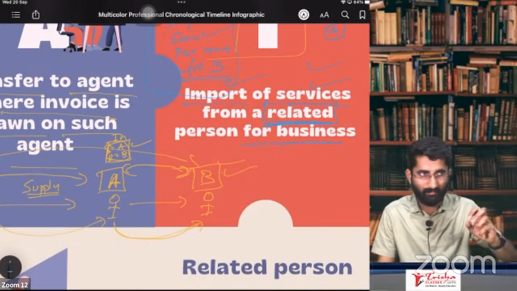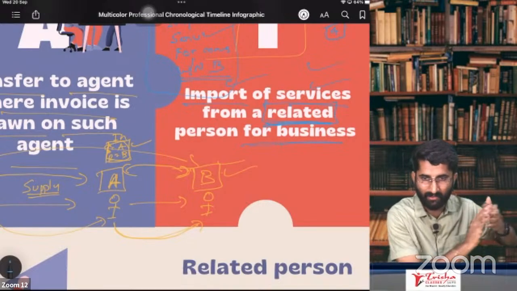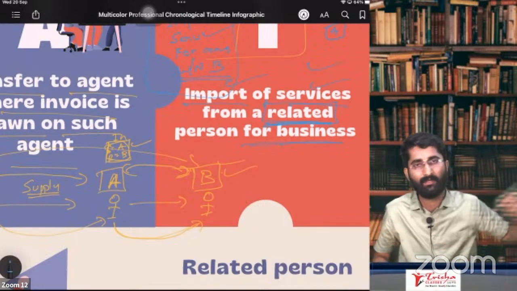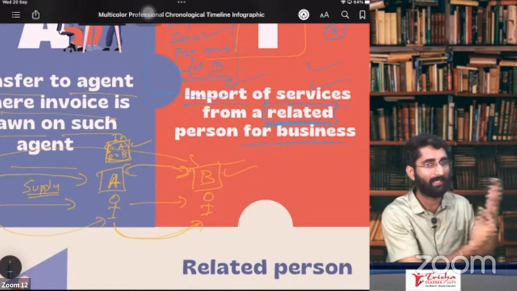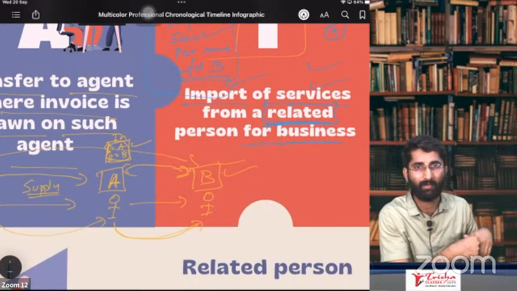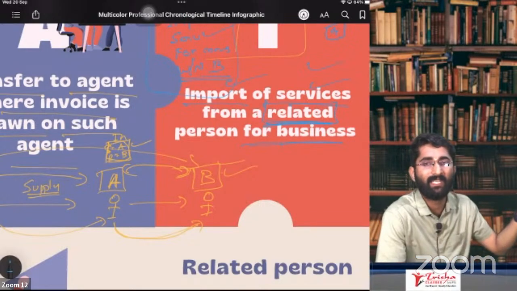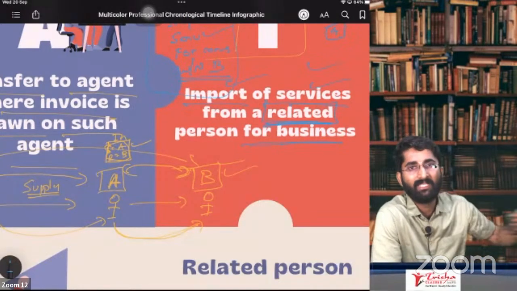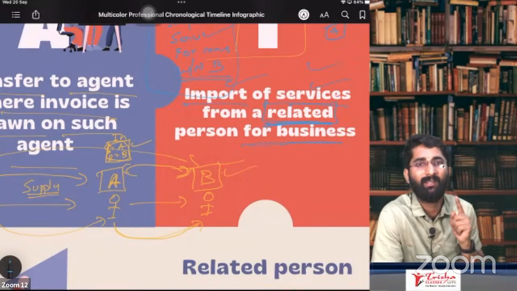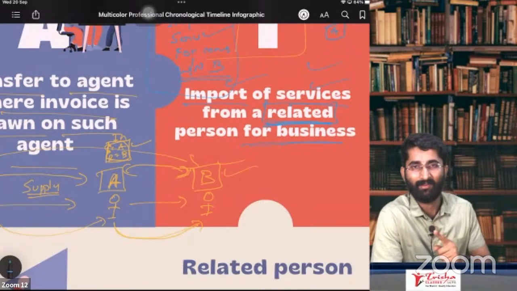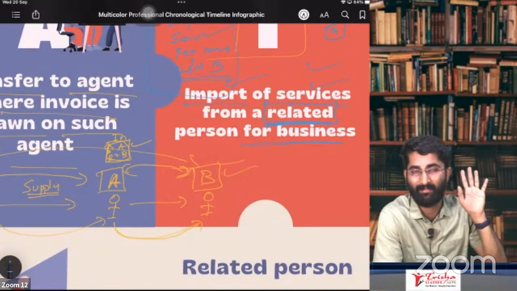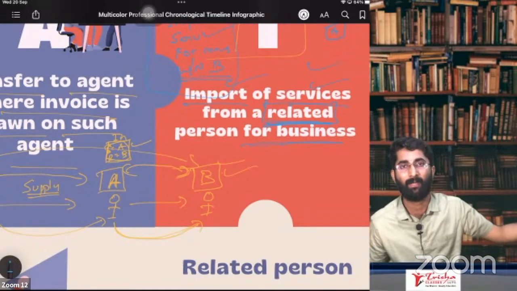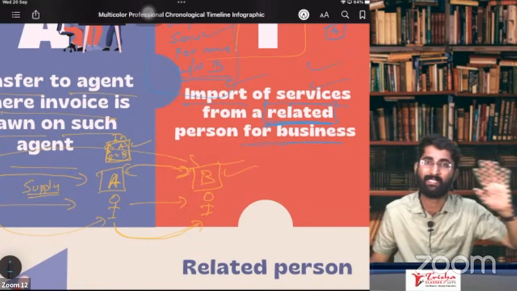Now, in my example, I have taken some legal services from my brother, who is outside India, in another country. I am taking some services from him for which I have not given any consideration. Now, you have to see whether he is a related person. If my brother is dependent, then it is a supply. If he is not dependent, then it is not a supply.